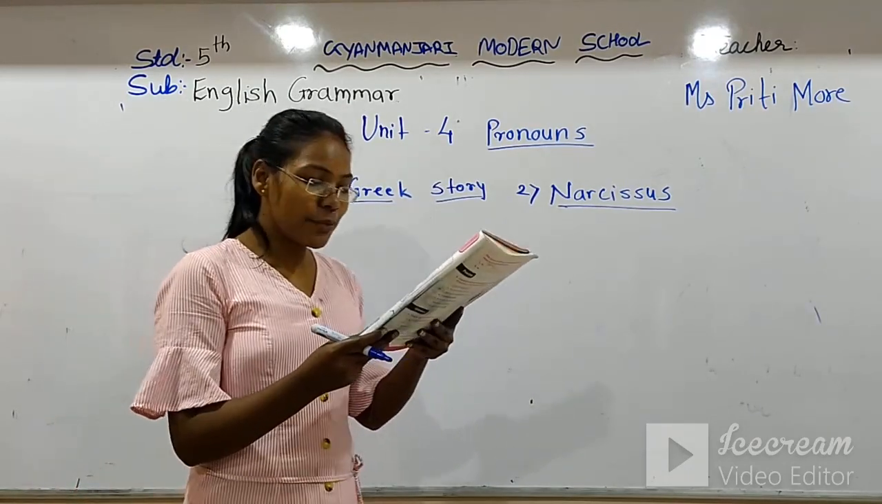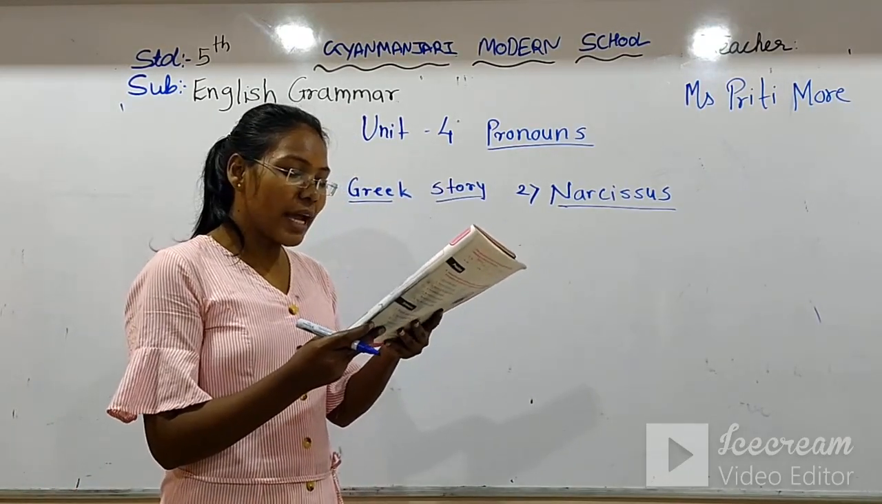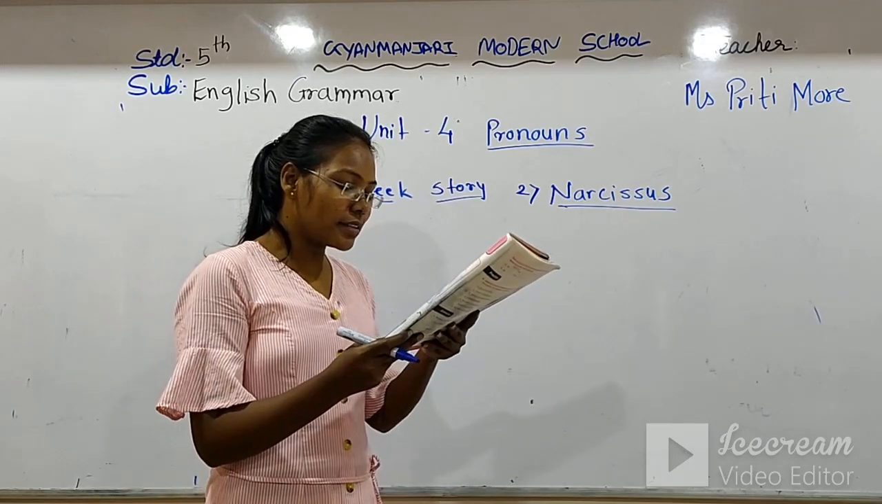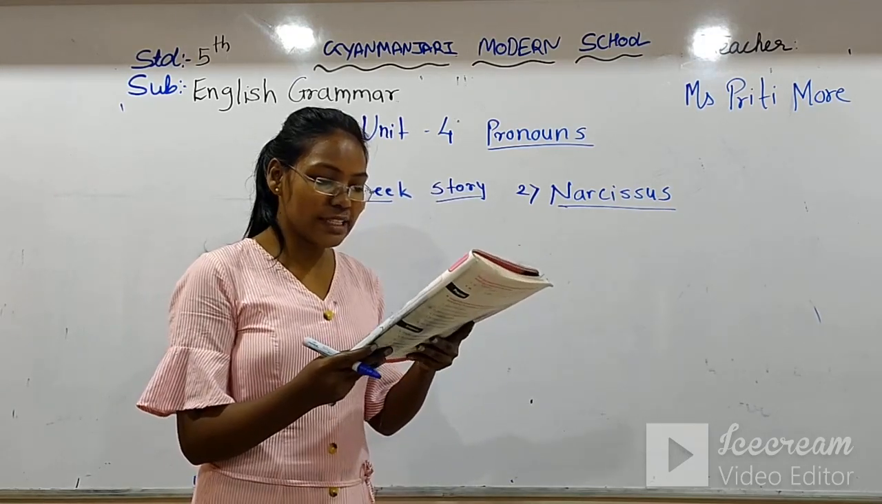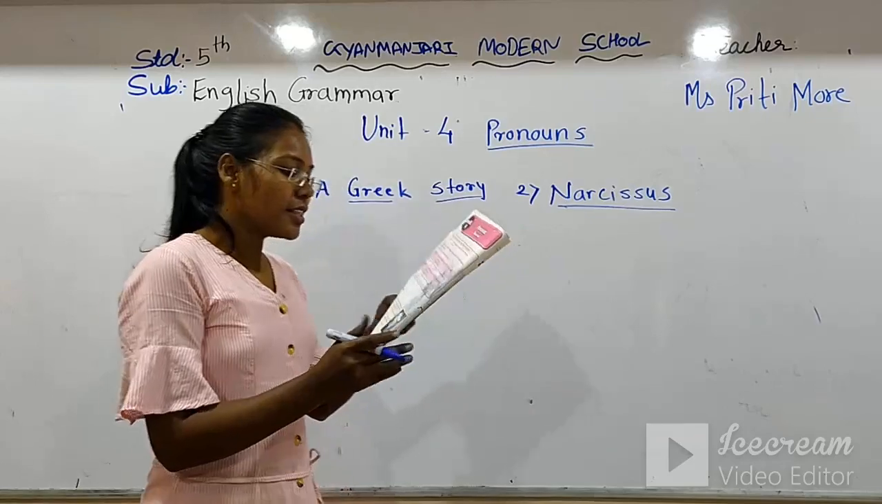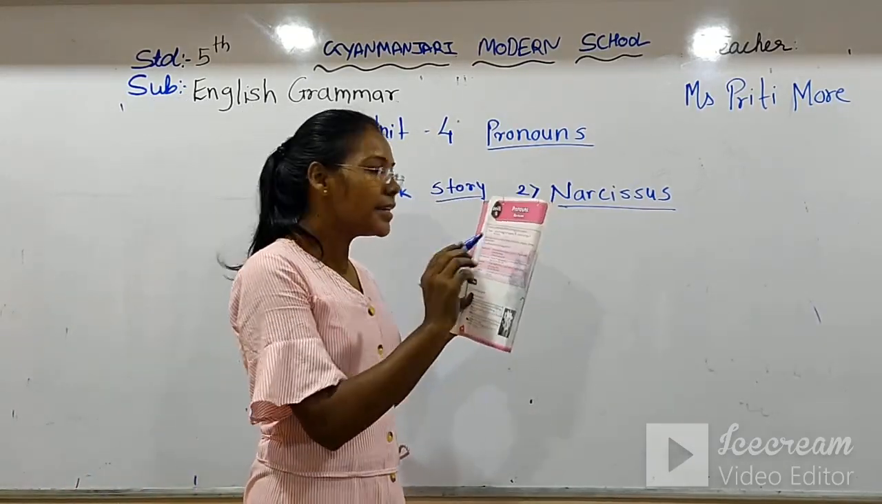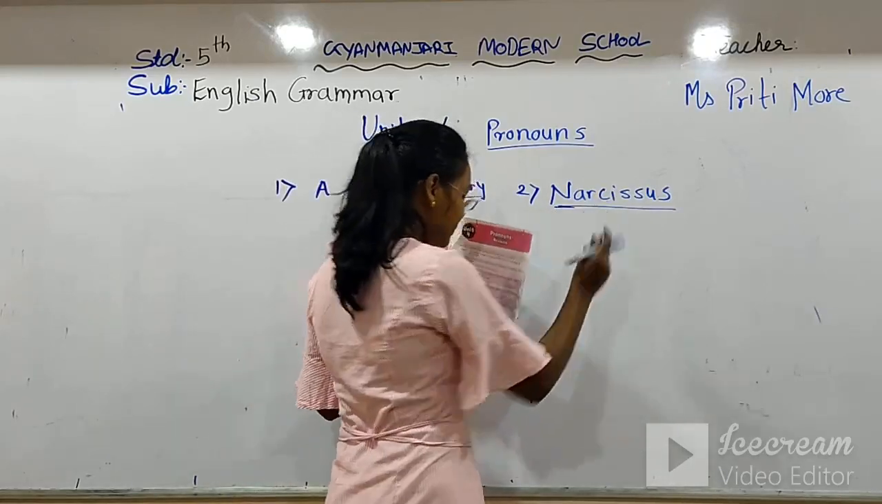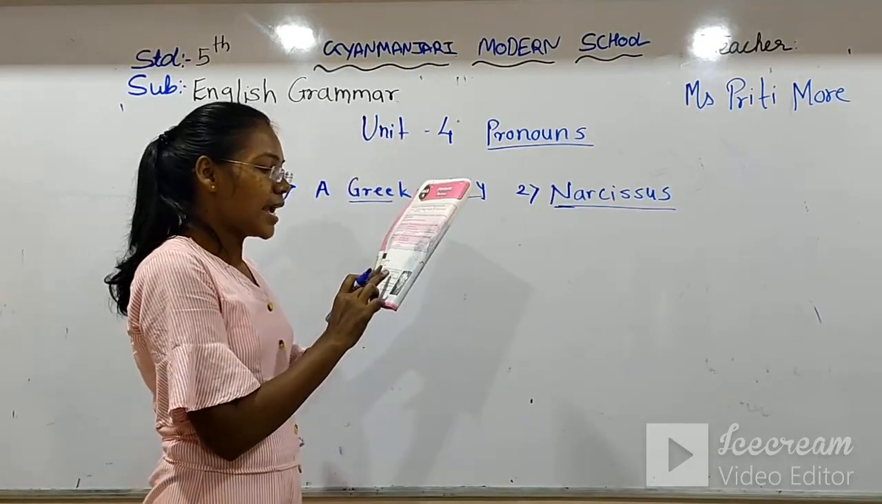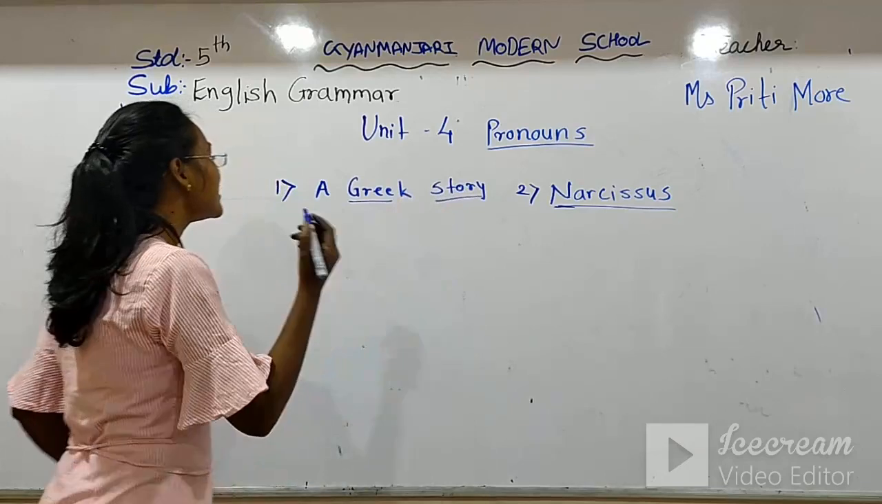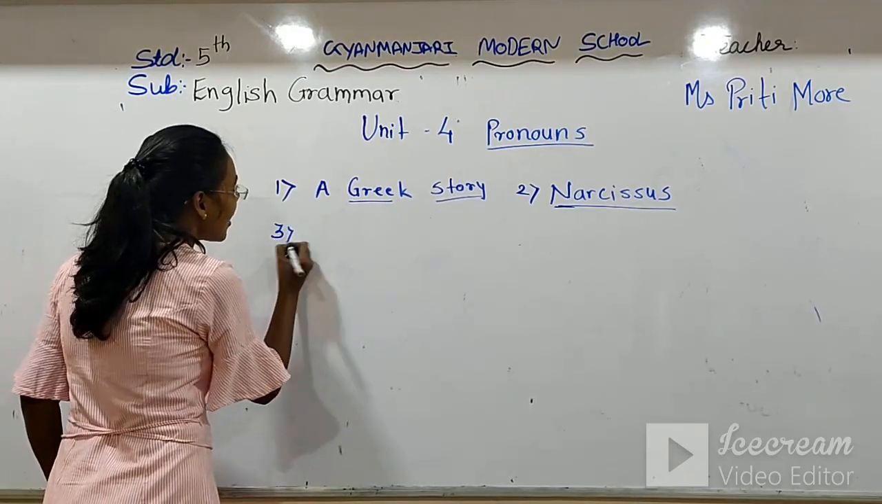Now the next sentence I am reading. Narcissus sat by the stream and looked at his own reflection in the stream all day. Now again the Narcissus is repeating there. Underline it. Again underline it. Now sat by the stream. The stream is also a noun.